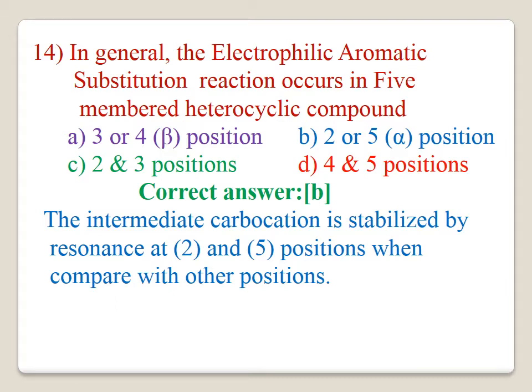Question number 14. In general, the electrophilic aromatic substitution reaction occurs in 5-membered ring heterocyclic compounds. The correct option is B, at the 2 or 5 alpha position. The intermediate carbocation is stabilized by resonance at the 2nd and 5th positions when compared with the other positions. The correct answer is B.